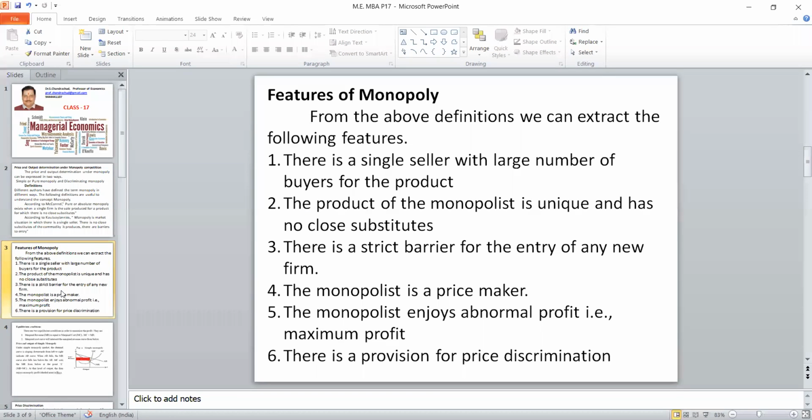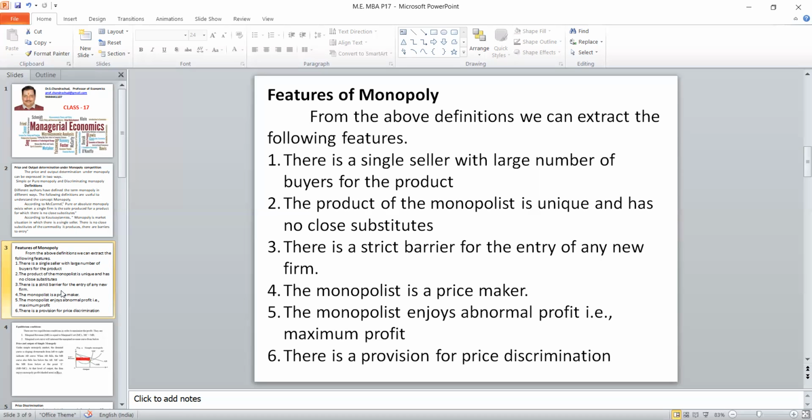The second one is the product. The products of monopolies are unique and there are no close substitutes. It may be homogeneous or heterogeneous, but he is the only producer and no other people are there. So this particular feature is very important for this market. The third one is the entry and exit of firms. In perfect competition, it is free entry and exit. But here, there is a strict barrier to entry for any new firm, because he may lose the monopoly power, so he will not allow.